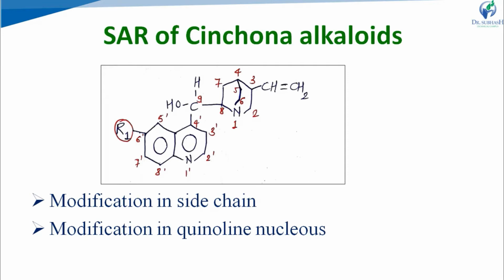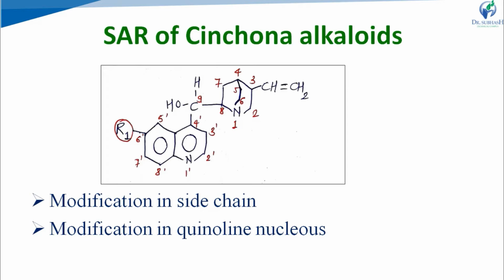In the quinoline nucleus, there is an R1. As we see, if R1 varies, a different cinchona alkaloid will be produced. Quinine contains a methoxy group in place of R1 at the 6 position of the quinoline ring. This methoxy group is not essential for the anti-malarial activity. If the methoxy group is substituted with a different atom, for example a halogen, especially chlorine, then it increases the activity.